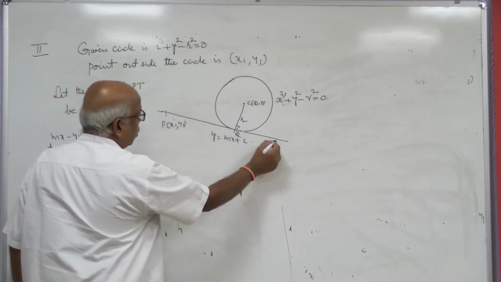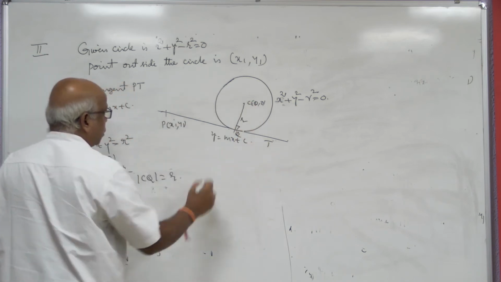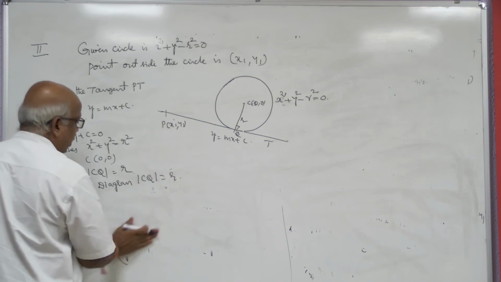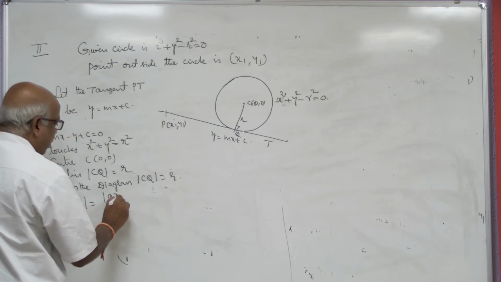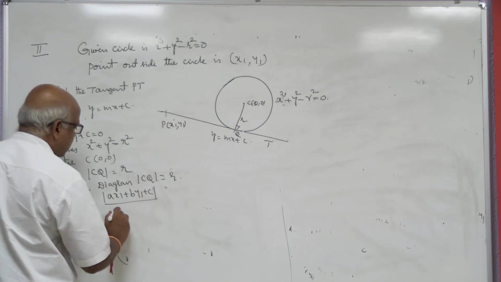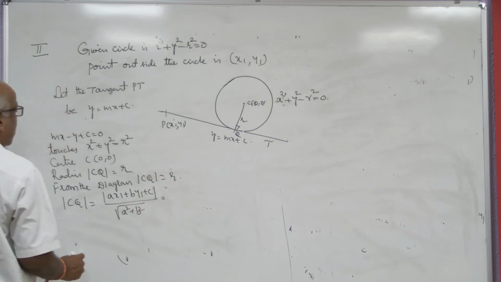How to find CQ? The line equation is known to you, the point is known to you. In first year we have studied modulus of Ax1 plus By1 plus C by root A square plus B square. What is the line equation?